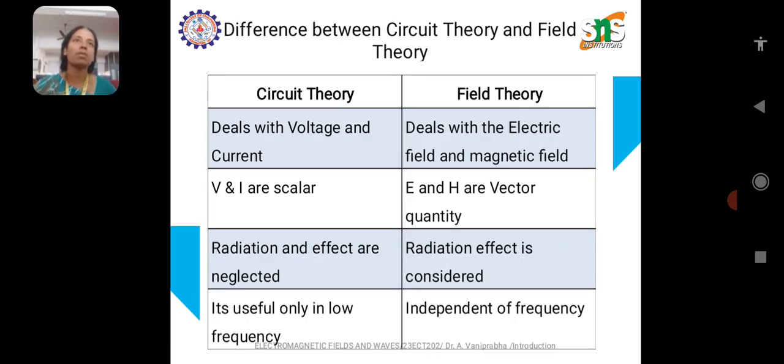Some other examples of fields are gravitational field, electrostatic field, and magnetic field. Gravitational field is a field that represents the force of gravity acting on an object. For example, Earth's gravitational field pulls objects downwards.